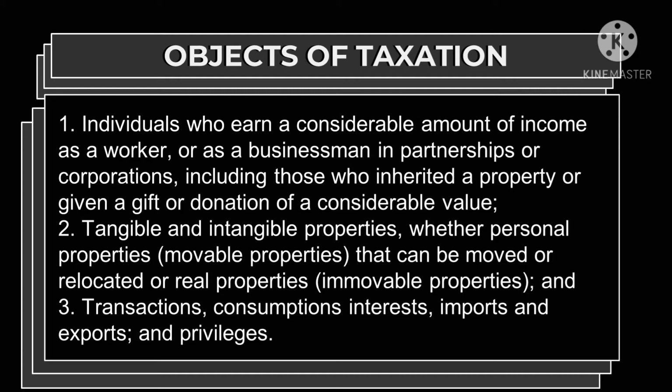Second is tangible and intangible properties, whether personal properties or movable properties that can be moved or relocated, or real properties or immovable properties. And lastly is the third one: transactions, consumption, interests, imports and exports, and privileges. So these are the objects of taxation.